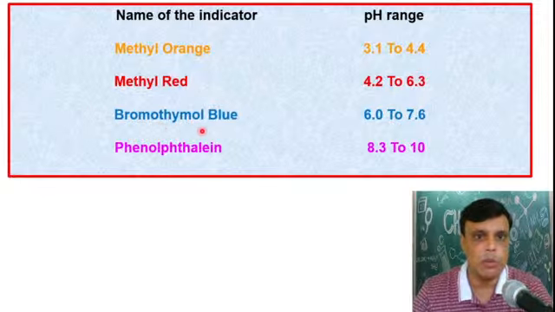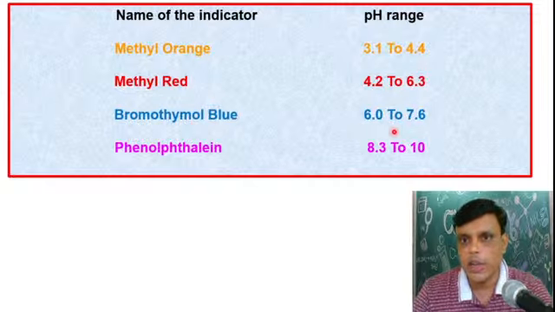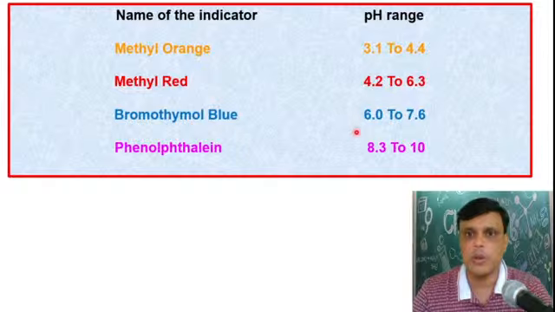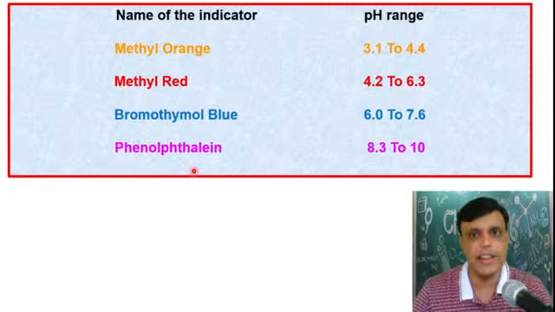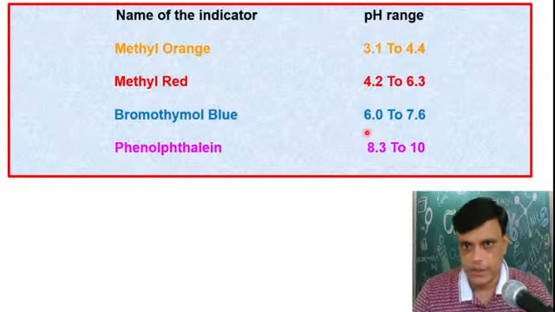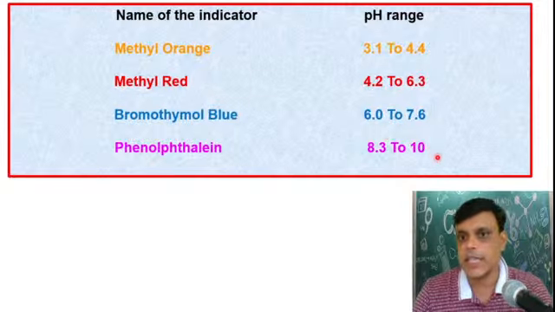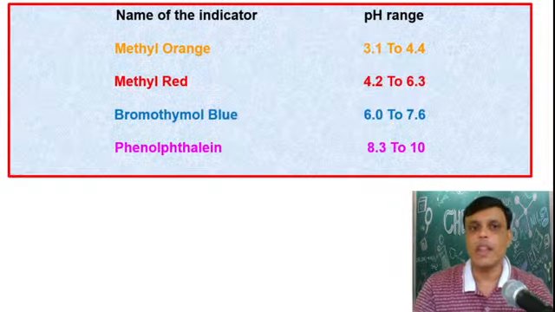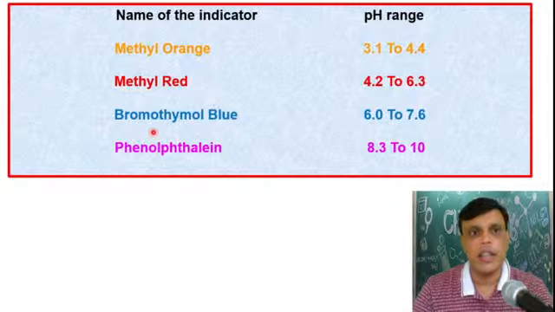Then the third one is bromothymol blue. Its pH range is 6.0 to 7.6. And the phenolphthalein indicator, which is a very popular indicator. Its pH range, please remember this range, is 8.3 to 10. That means phenolphthalein shows a change in color in basic medium. Okay, after 7 the basic medium starts, so 8.3 to 10 means it is basic medium. Bromothymol blue is near neutral, and these two are for the acidic pH range.